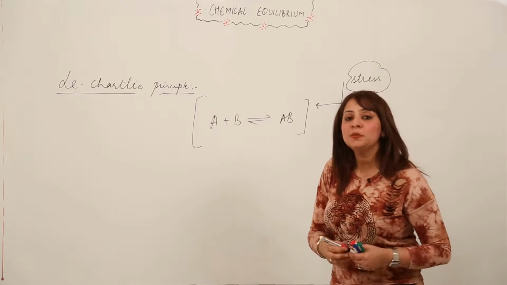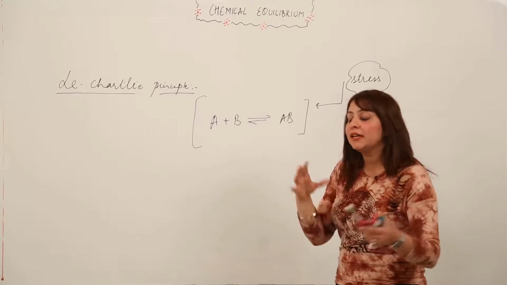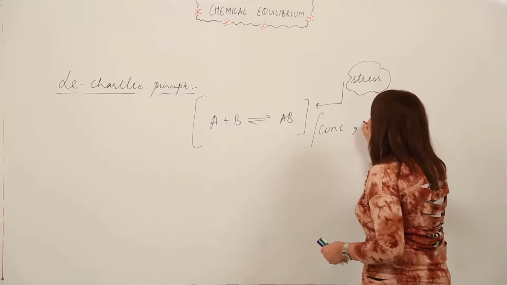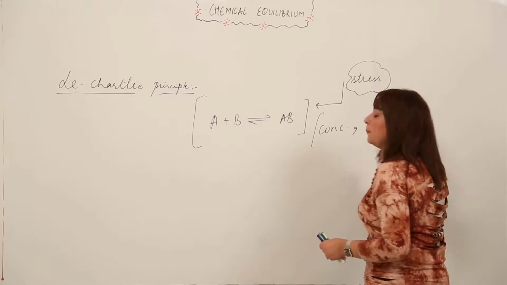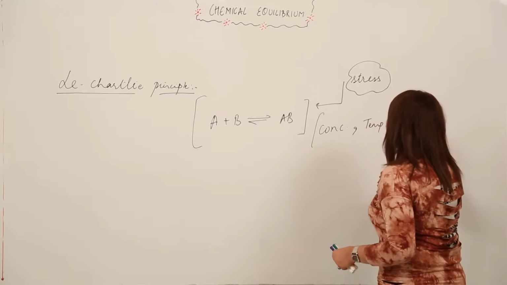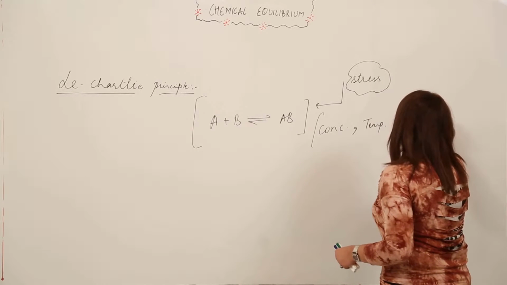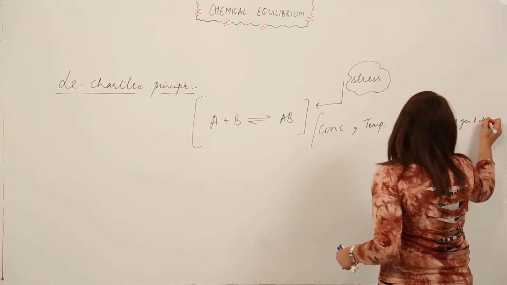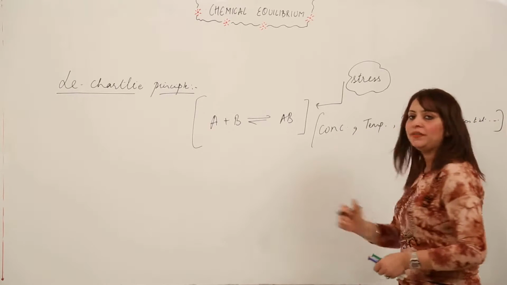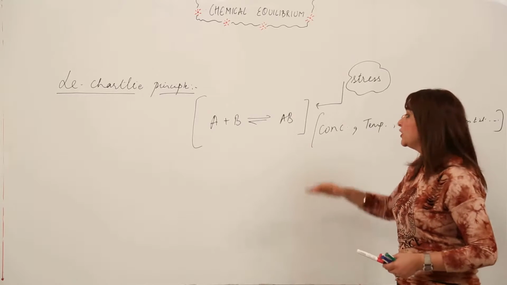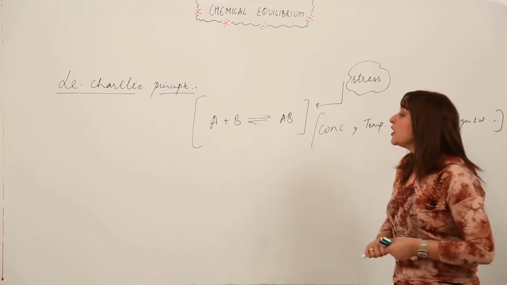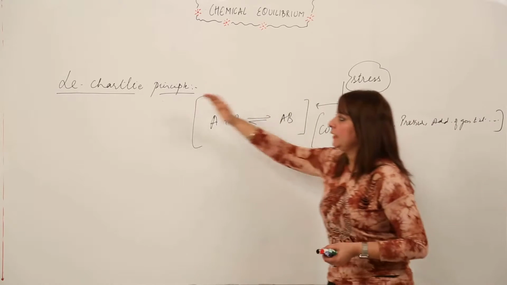Some kind of stress here means that we are altering the concentration, we are changing the condition of temperature, we are changing the condition of pressure, or we are adding a certain amount of gas to it, or some other factor. These are the general factors which we will be discussing, right? Because these general factors affect the chemical reaction in a direct manner, right? So what does the Le Chatelier principle state?